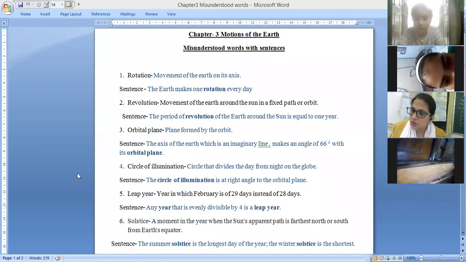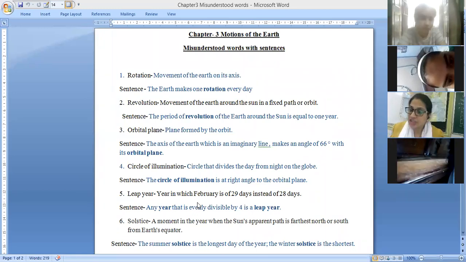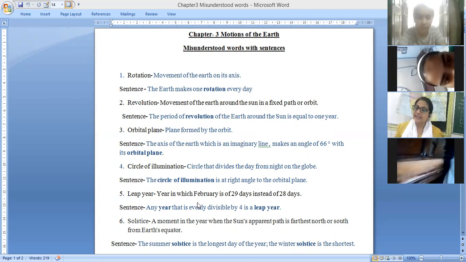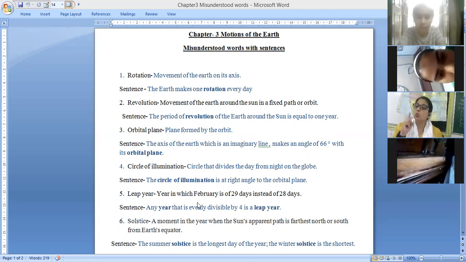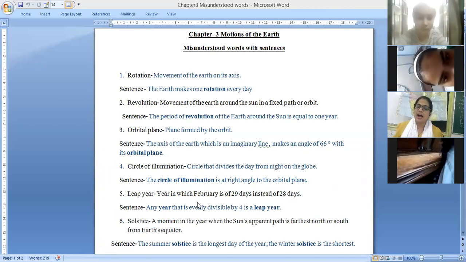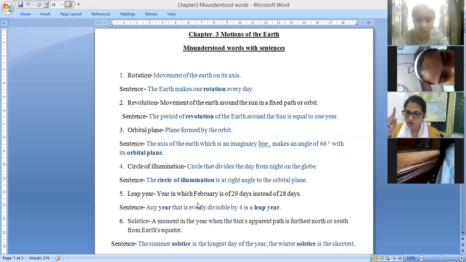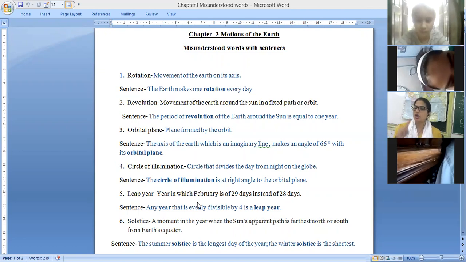The next misunderstood word is leap year. Earth takes 365 days and 6 hours to complete one revolution. So after every 4 years, the 6 hours add up: 6 into 4 is equal to 24 hours, which is equal to 1 day.